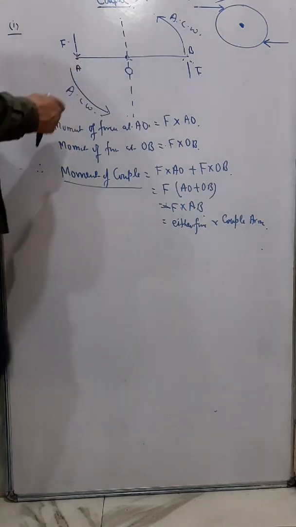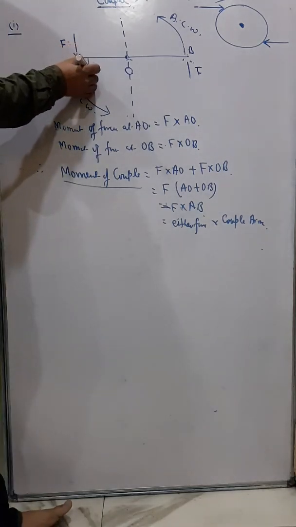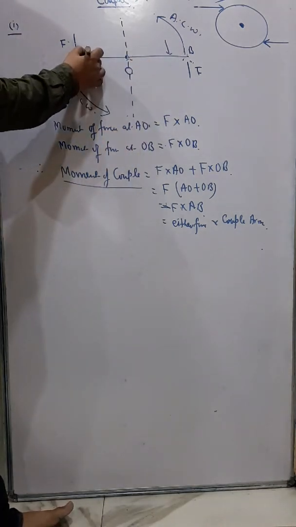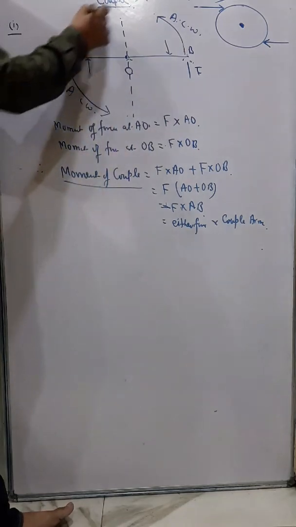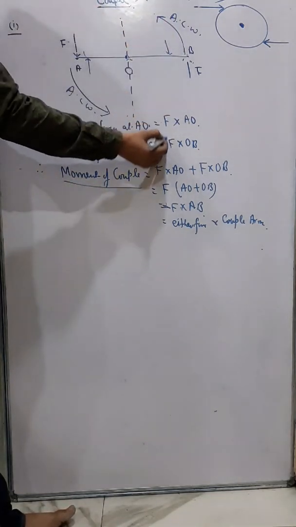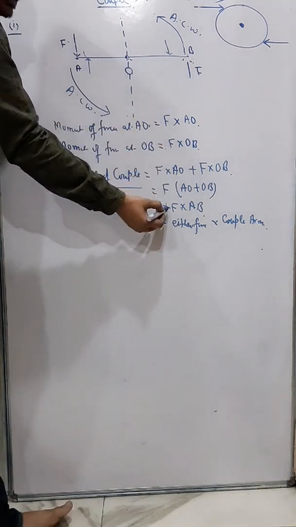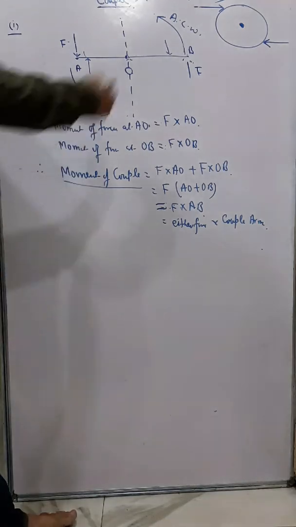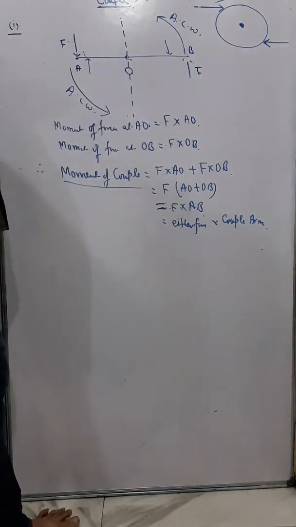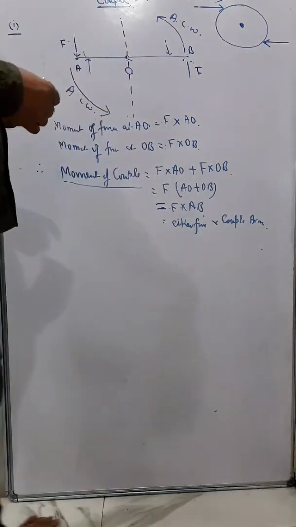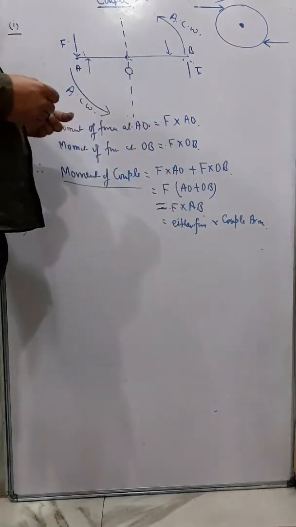And if it is in a clockwise direction, in that case what will happen? The forces will be in this way, and the body will rotate in this direction, clockwise direction. In that case we will write minus, and my final answer will be minus F into AB. So if it is in clockwise direction, we will get the moment of couple as negative. Negative moment of couple means it is rotating in clockwise direction. In this case we are getting a positive direction.